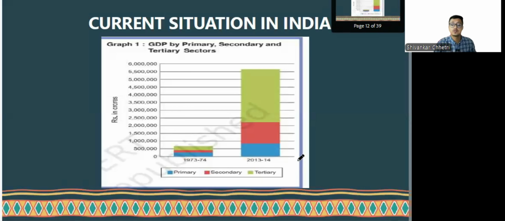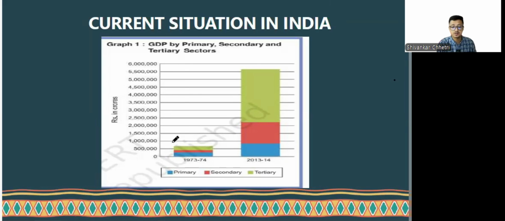So if we are to see the current situation of India, right? Now, from 1973-74 onwards is the GDP contribution by primary, secondary, and tertiary sector.